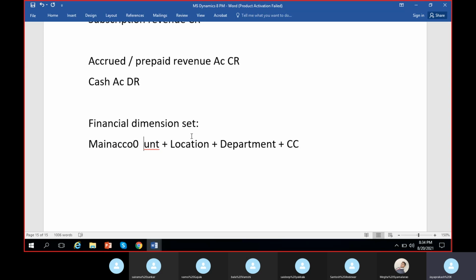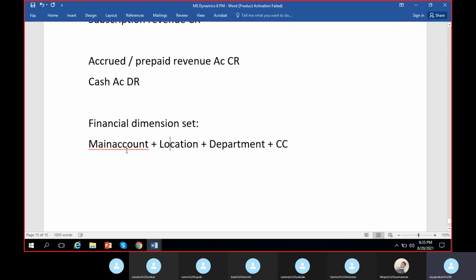Okay, in general ledger, we have gone for trial balance inquiry. So in trial balance inquiry, we have inquired what are the existing balances in the account, what are the debits and credits for a particular period of time. So we have seen all that. In the same trial balance, we can also check the balances for one main account plus location combination, main account plus department combination, or main account plus location plus department combination. In any way, we can design our dimension sets and we can see the balances.